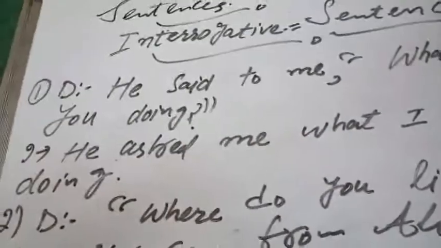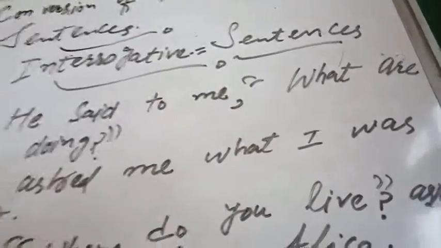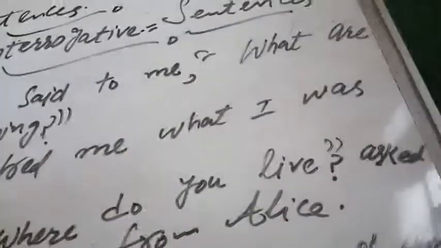Now direct speech, sentence number 2. Where do you live? Note of interrogation, inverted commas close. Asked the stranger from the allies.